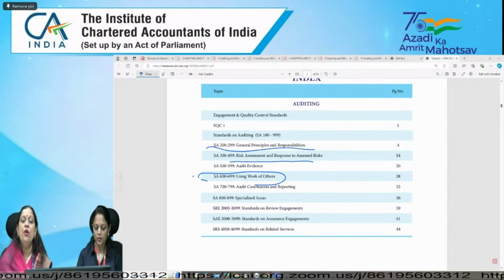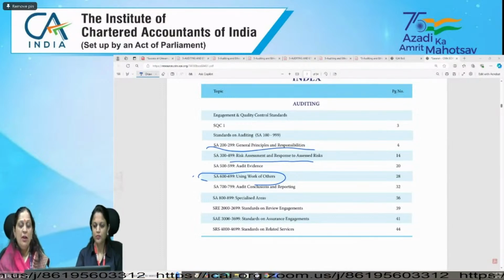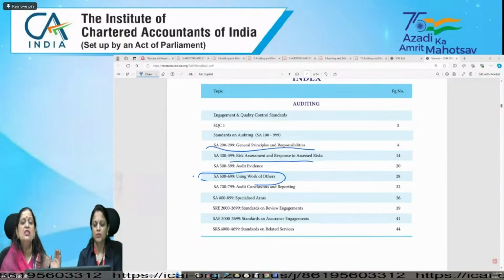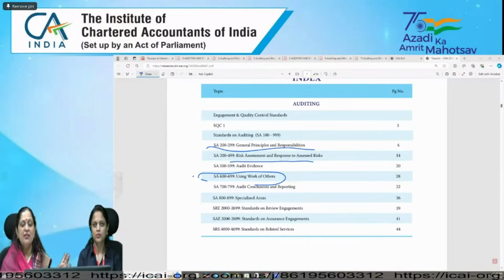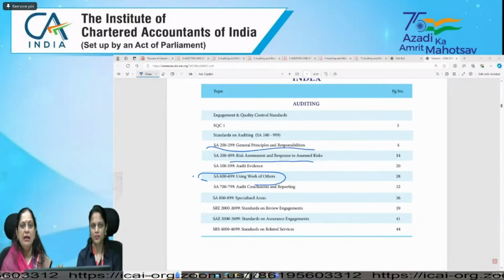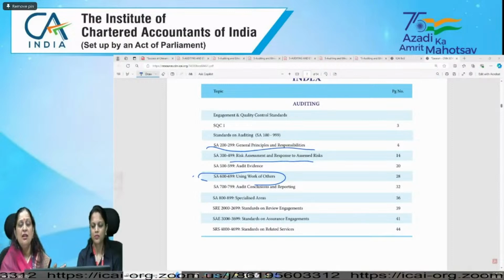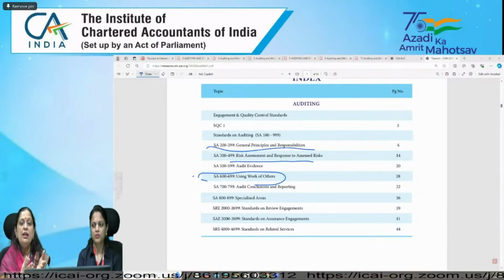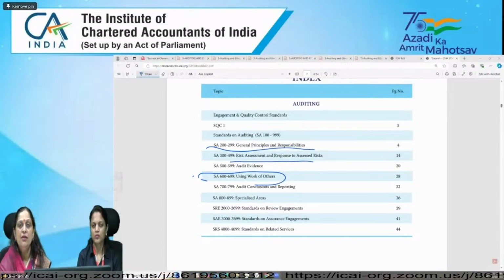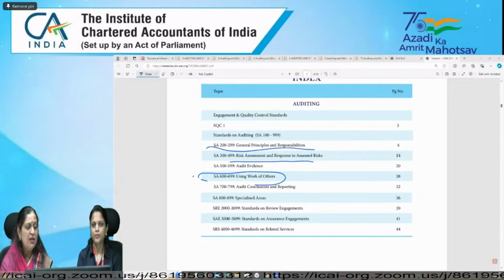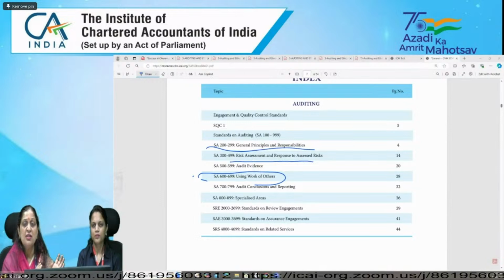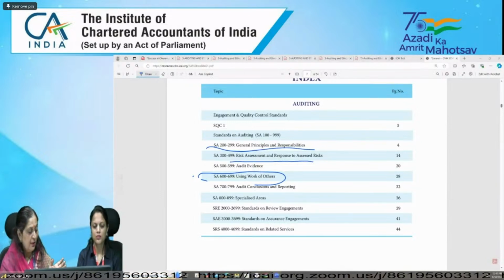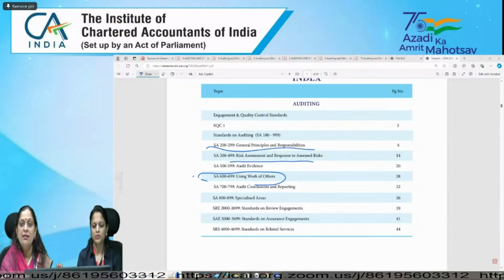Now, before using the work, if she is an expert, I need to check whether she is competent, whether she is having proper degree, right? Competence, I need to check. And the opinion which she is expressing, what kind of audit evidence she has collected, whether she has checked with sufficient and appropriate information, whether the data which she has used are relevant.